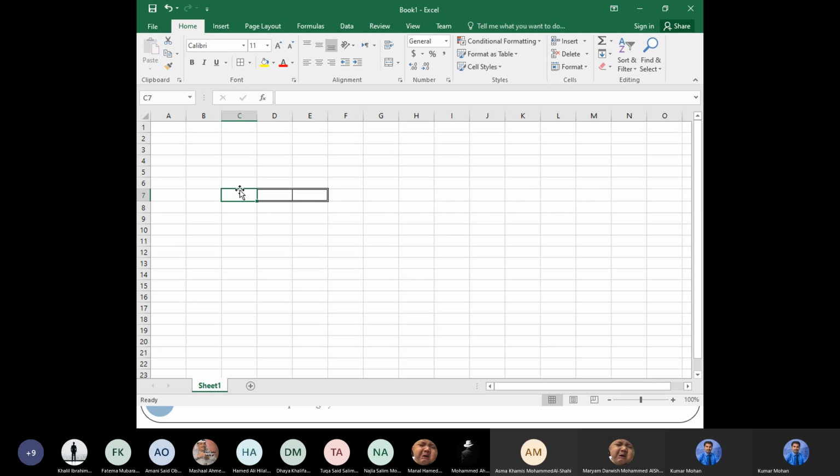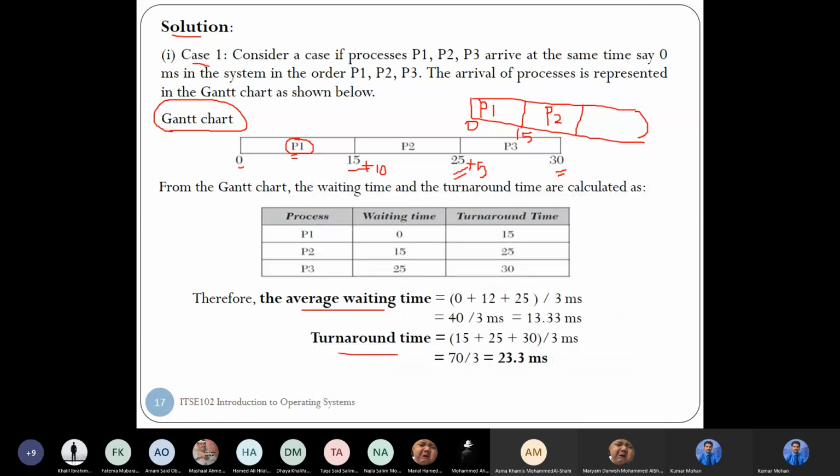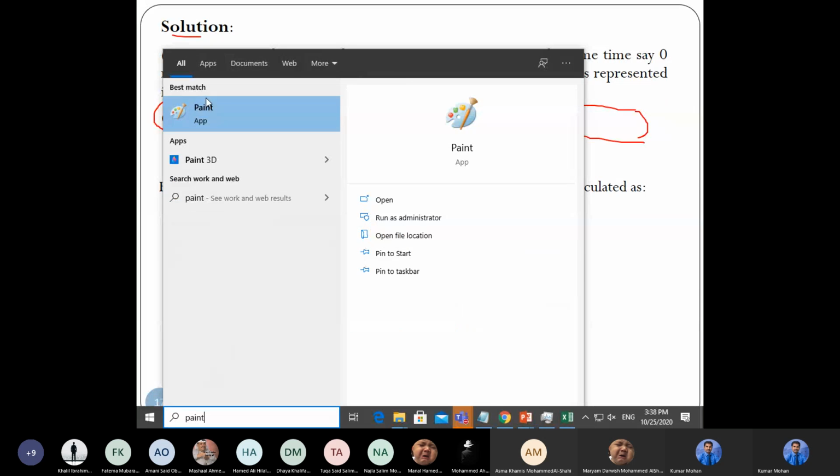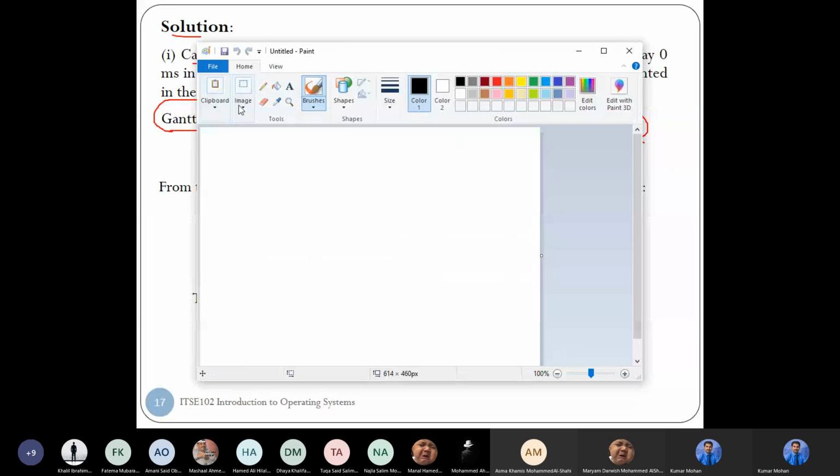Okay, so this is my process P1. This is my process P2. This is my process P3. Or I'll use my wait. 1 minute. What is that? So here.